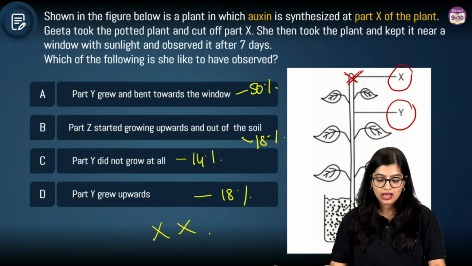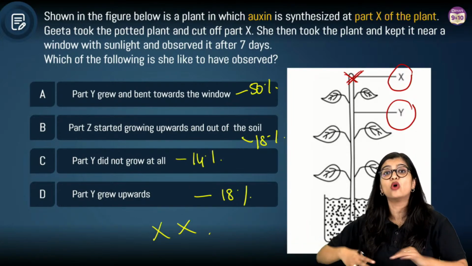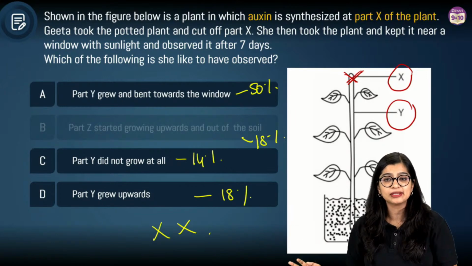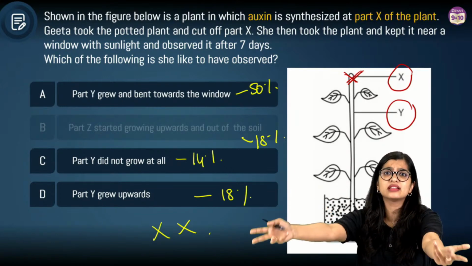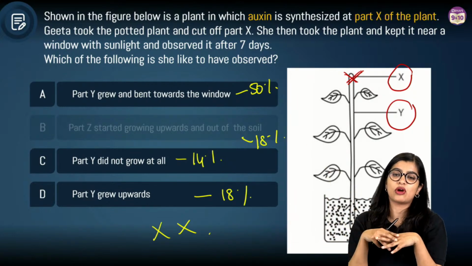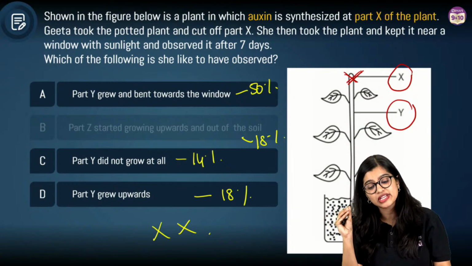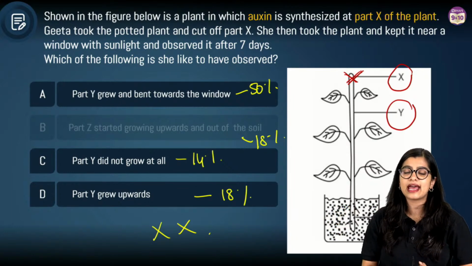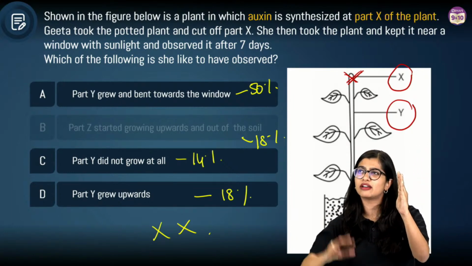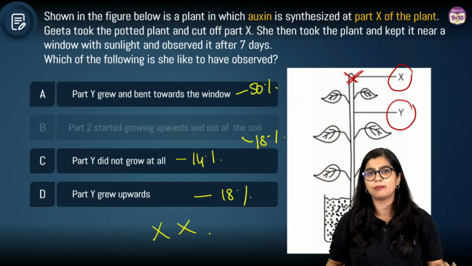Now understand that the plant growing upwards and out of the soil is not possible. How is it going to grow outside the soil? Maybe your logic would be that the stem grows outside the soil, but it still does not realistically make sense. Now you're saying part Y. We know auxin is synthesized in the shady part, so if the window is here, it is going to bend.